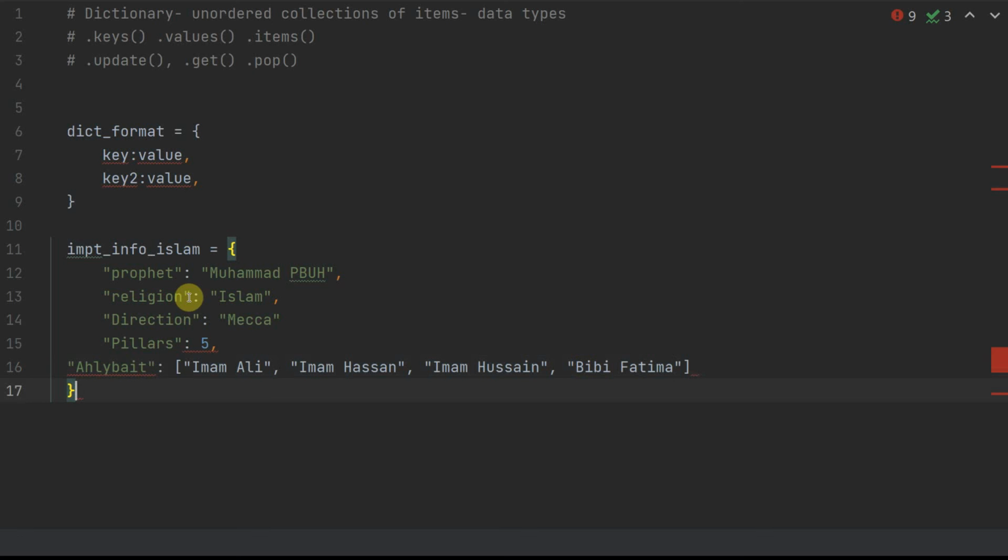So this could be as simple as that. Now, did you notice that in my example there are strings and integers, and there is even a list as a value as well.